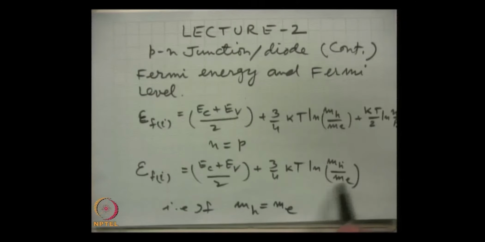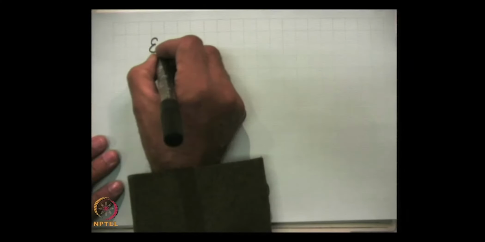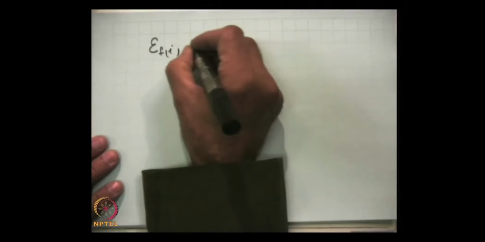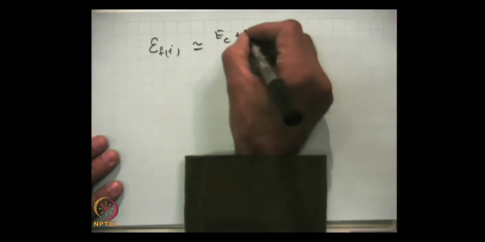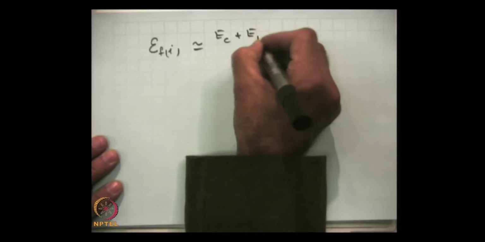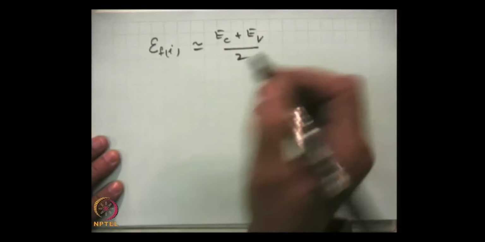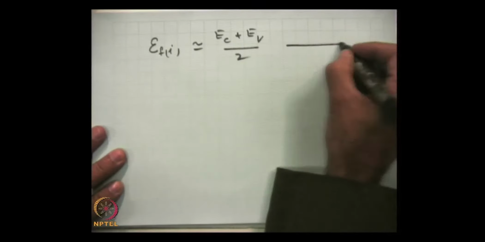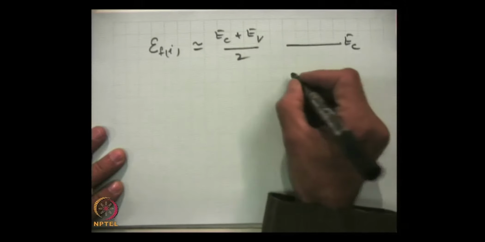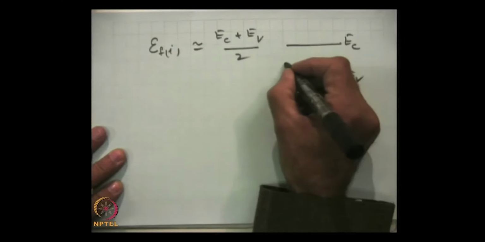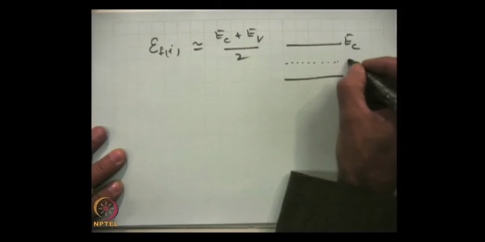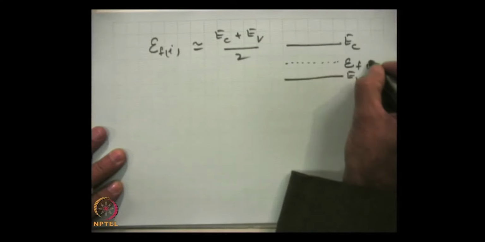Then this term also vanishes, and for the intrinsic semiconductor the Fermi level exists in the middle of the forbidden band, that is, this is E c, this is E v, and almost in the center is the Fermi level.